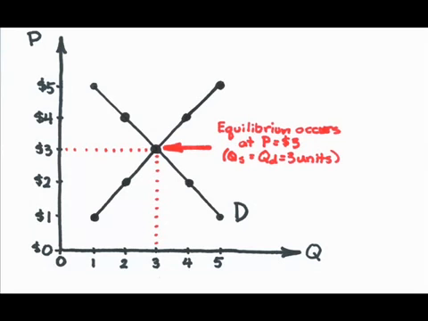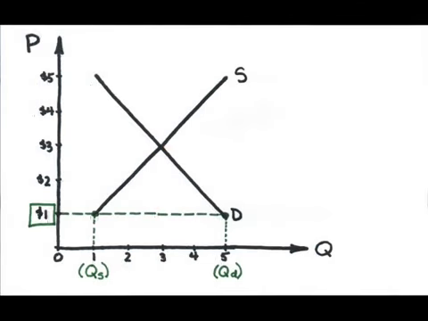Why is this the equilibrium? Because no other price would be stable. All other prices would have a tendency to change. At $1, for instance, the buyers are happy. They'd love to buy 5 units, but the sellers are unhappy. They're only willing to provide 1 unit to the market.